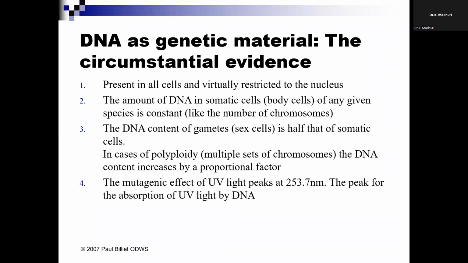If we take the mutagenic effect of UV, when we subject the DNA to UV light, the maximum absorption peak is at 253.7 nanometers. So the peak for the absorption of UV light by DNA is 253.7 nm. We can see the DNA under this particular frequency.